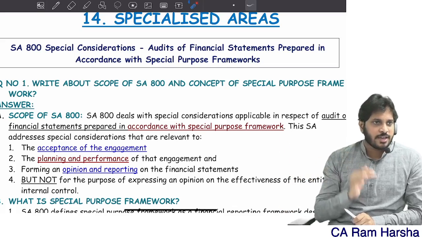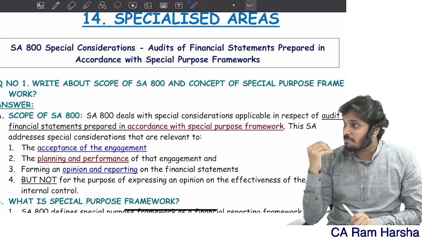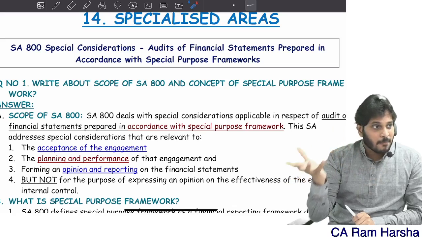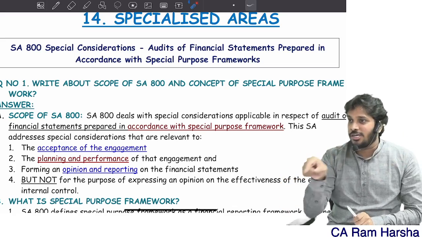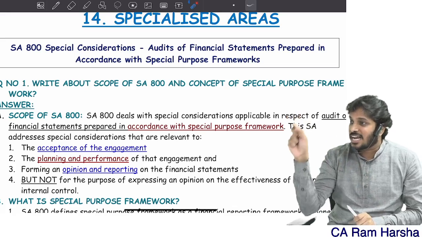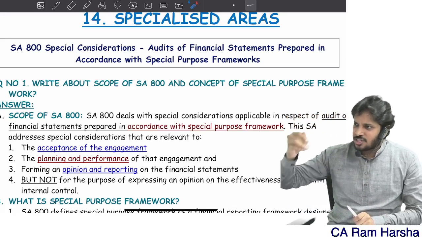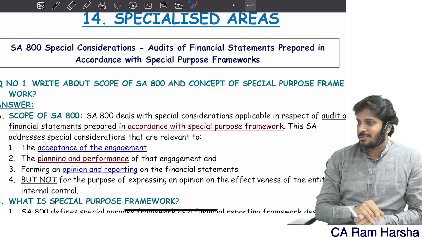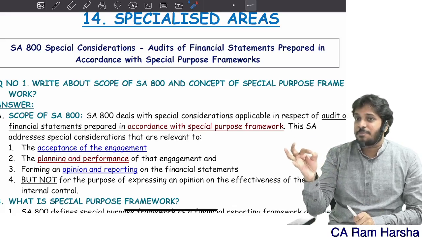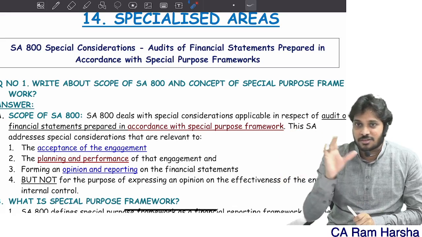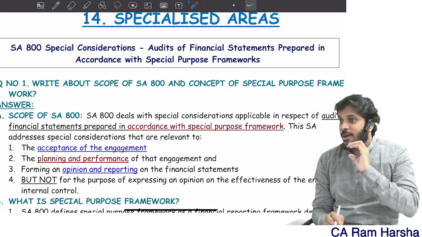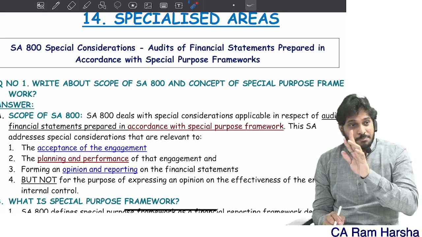They prepared and gave it to me. Now whether they prepared as per my rules or not, I want assurance. So I appoint an auditor. For the auditor, which standard is applicable? All other standards are applicable to audit. Additionally, 800 is also applicable, because these are financial statements prepared in accordance with a special purpose framework. So this is an audit of financial statements prepared in accordance with a special purpose framework.